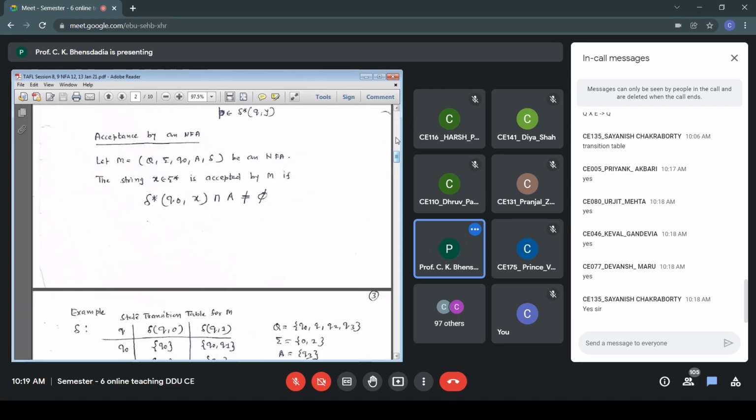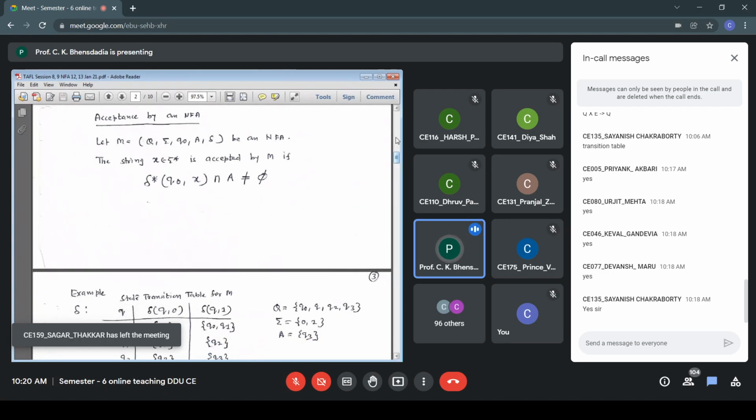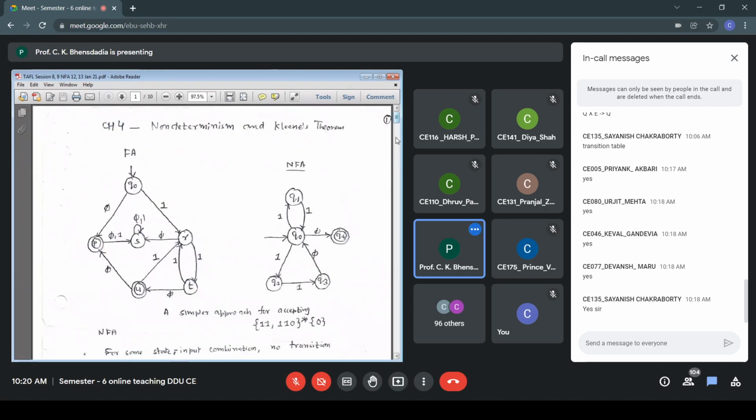On 0, the machine stays in state Q0. On 1, it goes to either Q0 or Q1. Similarly, from Q1 on 0, it goes to Q2. On 1, it also goes to Q2.